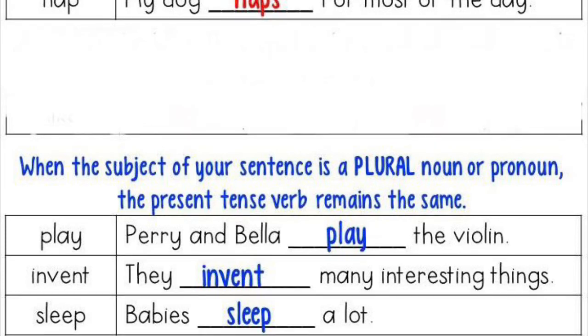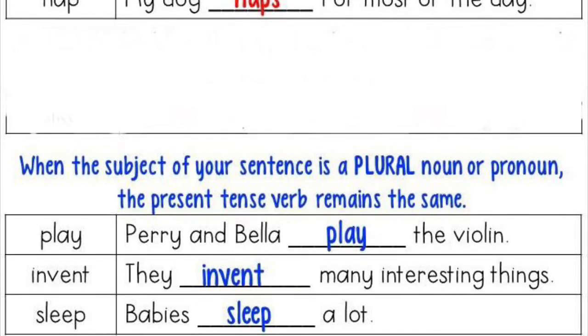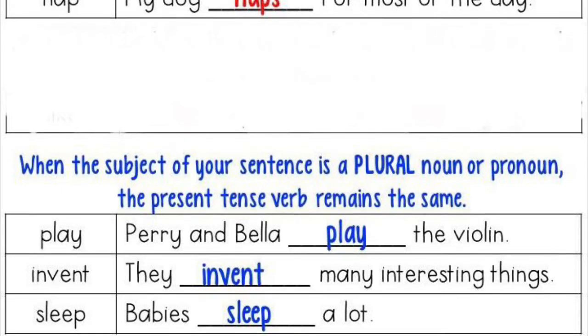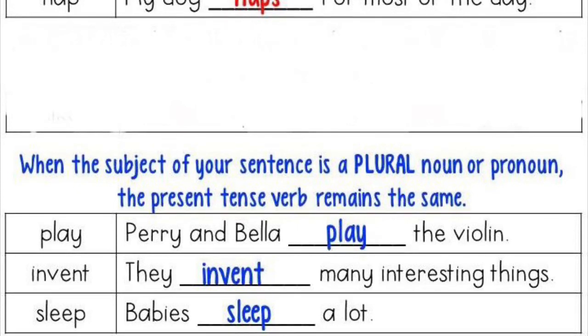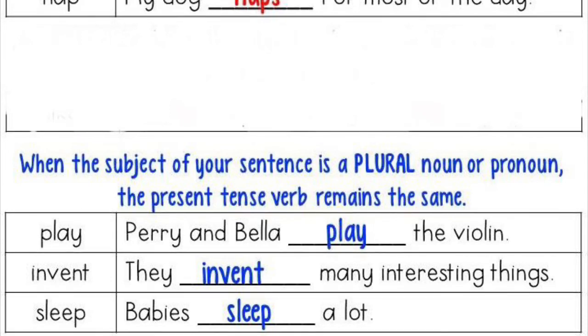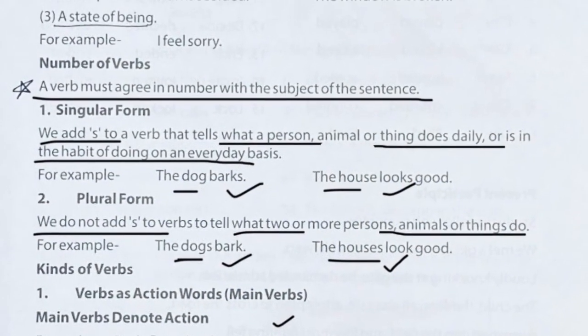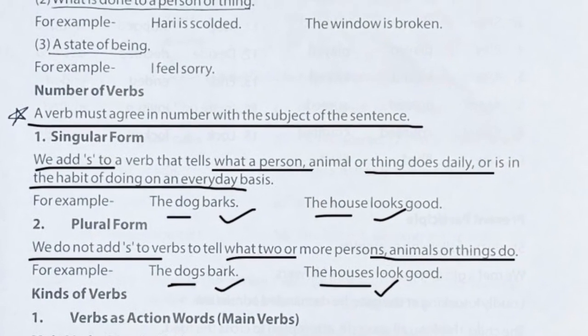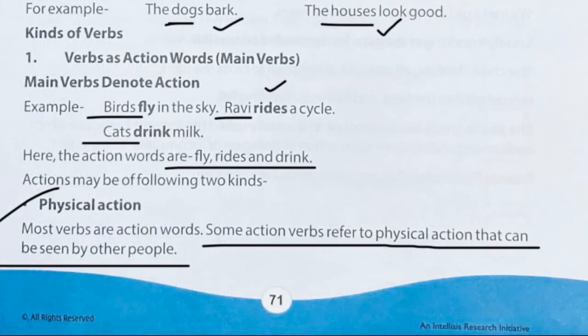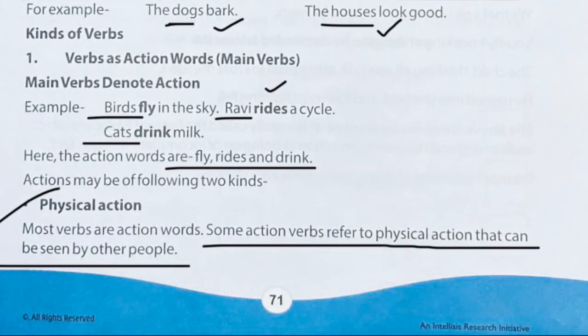Whenever the subject is more than one, or more persons, we will not add s with the verb. And you have to keep in mind that these plural forms also tell about actions which are done on an everyday basis. If you notice the example in the book, the first one is singular: the dog barks.